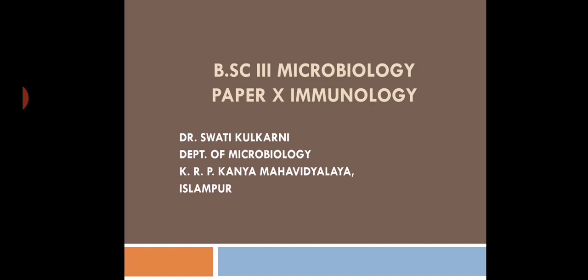So depending upon the antigenic nature, two pathways occur in the cell, the endocytic pathway and the cytosolic pathway. The details of the pathways we studied in our previous lecture.